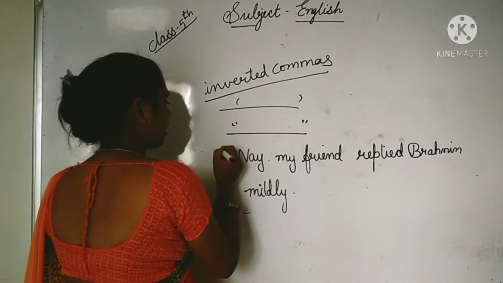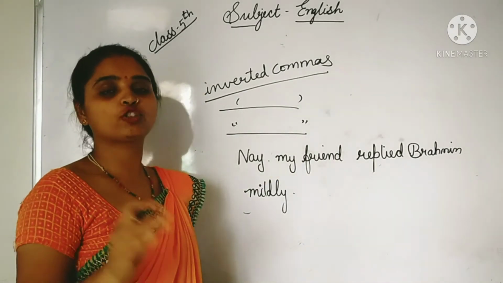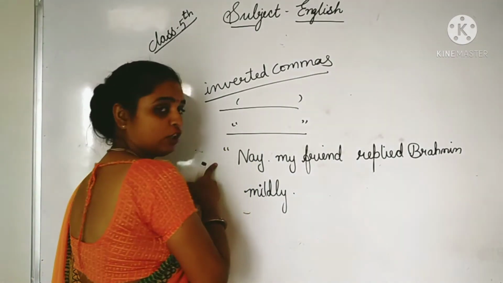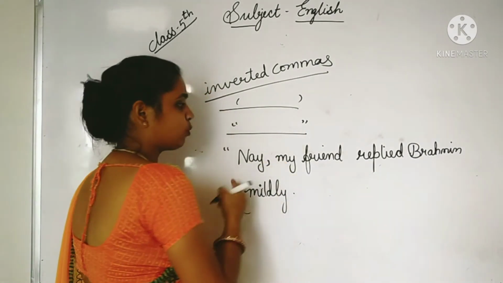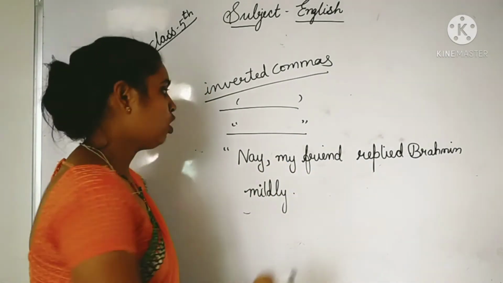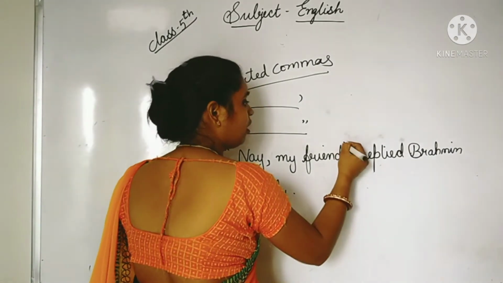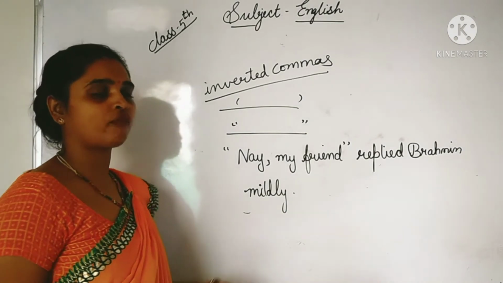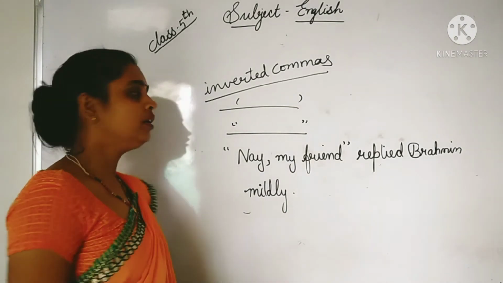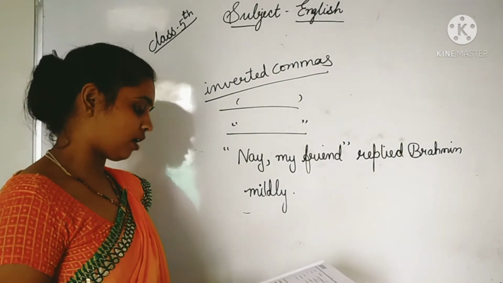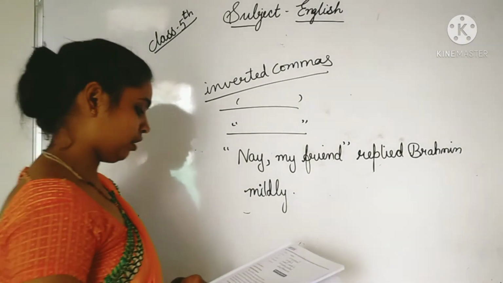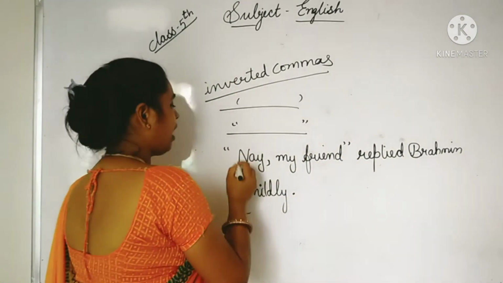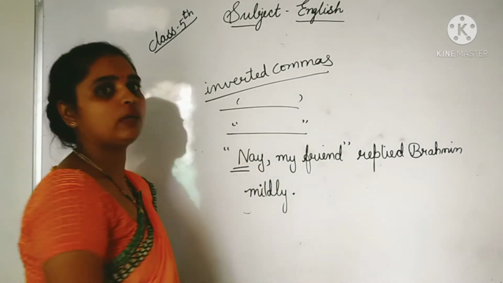Now you can see the inverted commas, meaning the actual word or the text said or wrote. Before ne we will use the inverted comma. After the ne we have to put the comma because we have written my friend. After the completion of this, again we will put here inverted comma. Okay students, in this way when a dialogue is said or when a quotation is said, we can use inverted commas. Then after the completion of the sentence we have to put the full stop, and while starting the sentence the first letter will be in a capital.